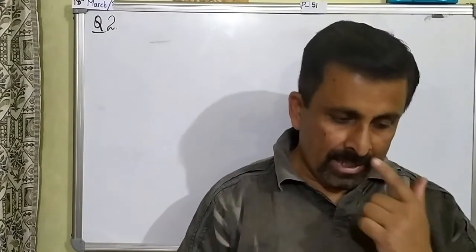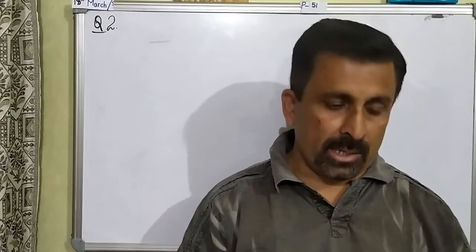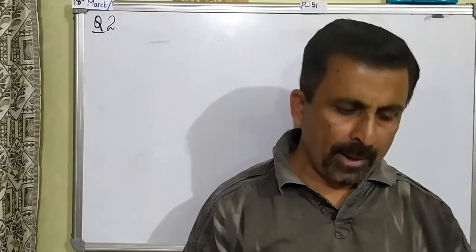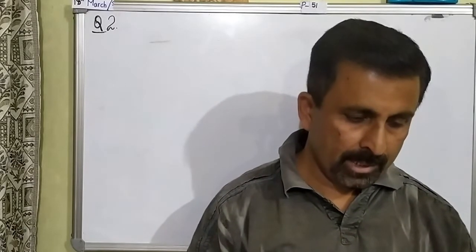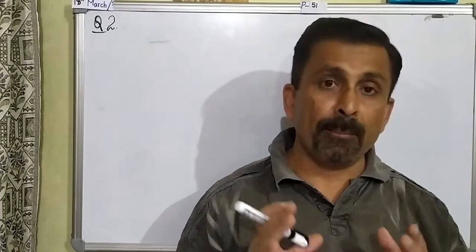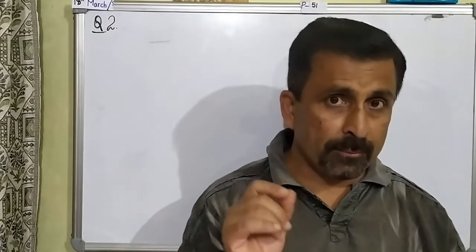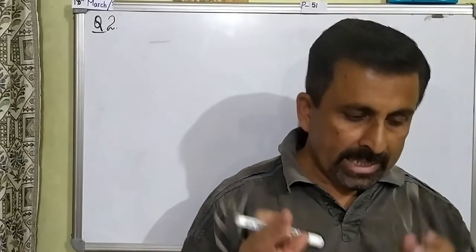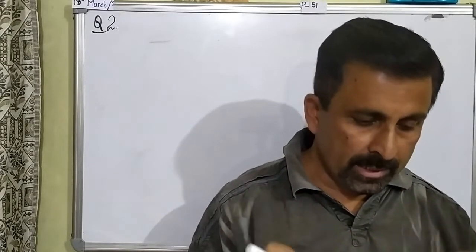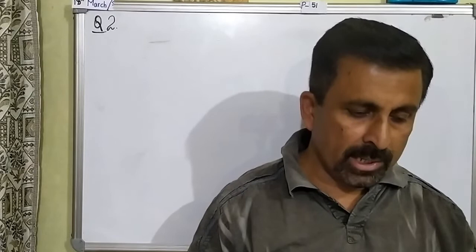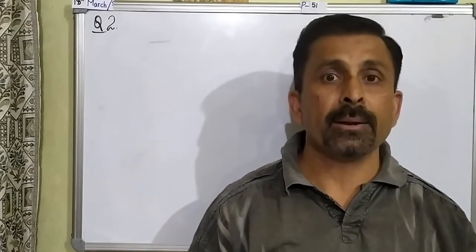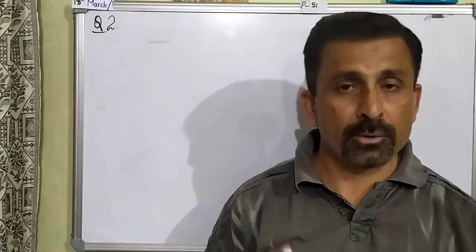What interest rate compounded monthly? Listen to every word very carefully. What interest rate compounded monthly do you have to earn if you want the investment to grow to 90,000 in 10 years? The question is clear?